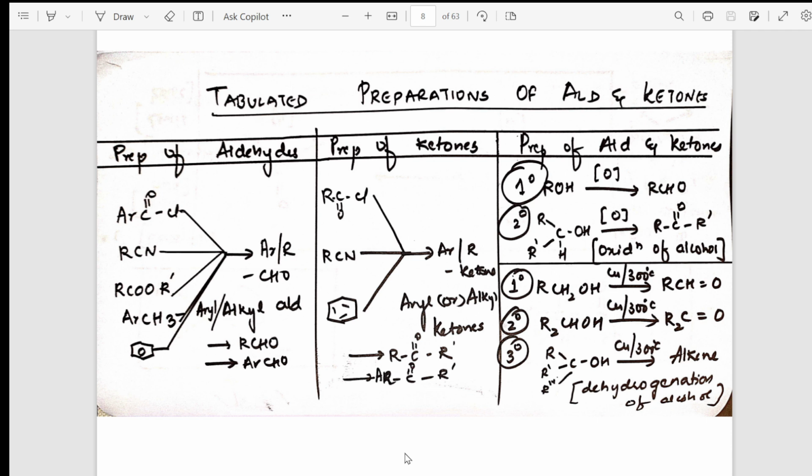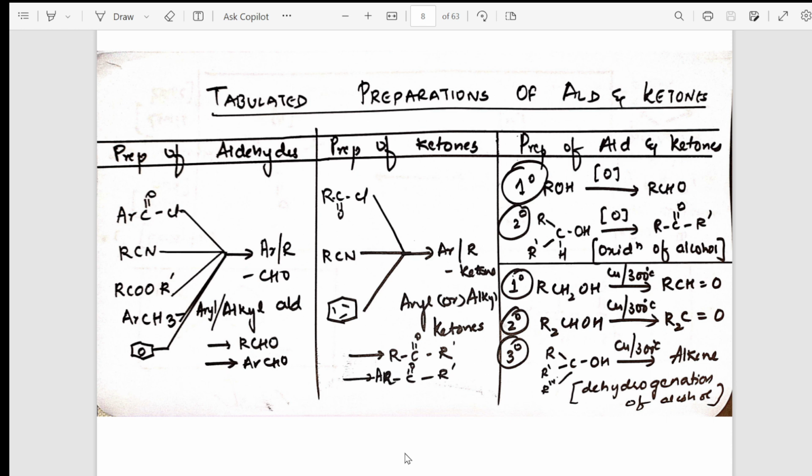So here I've given the preparations of aldehydes, here I've given the preparations of ketones, here aldehydes and ketones. So there are certain reactions which only aldehydes show, there are certain reactions which only ketones show, there are certain reactions where both aldehydes and ketones show. So I have mentioned it here. So after the IUPAC nomenclature, after the structure, you can note all these reactions.